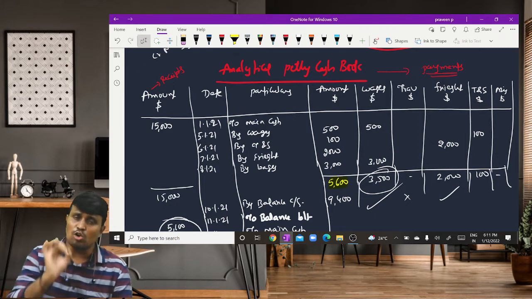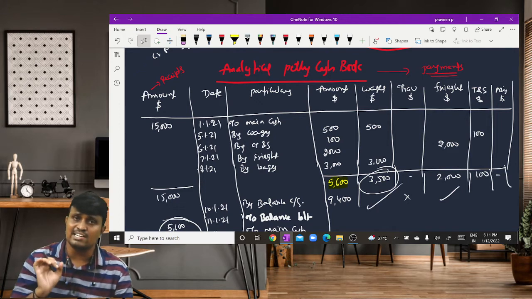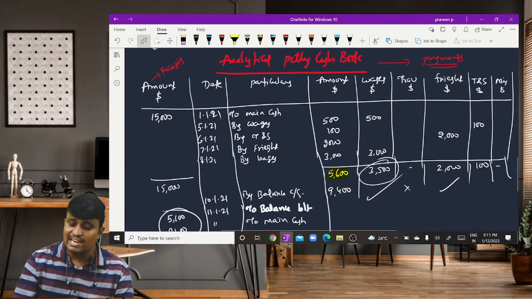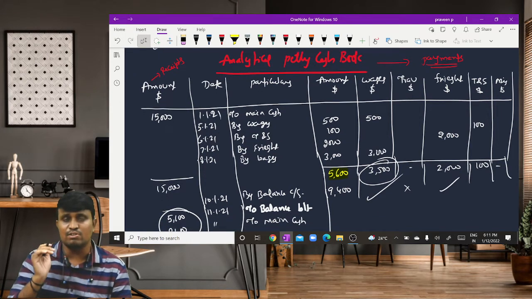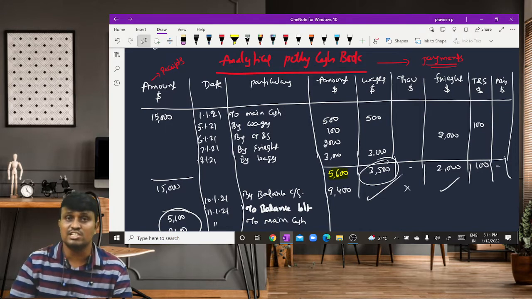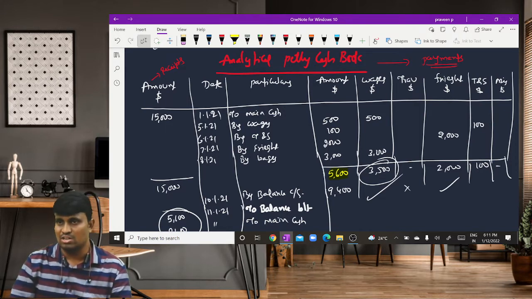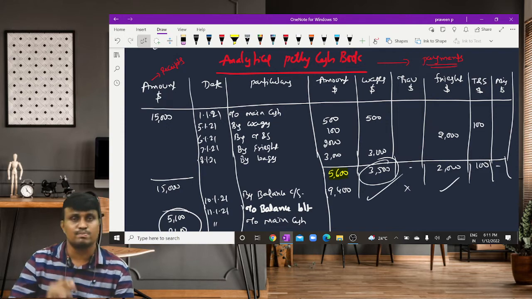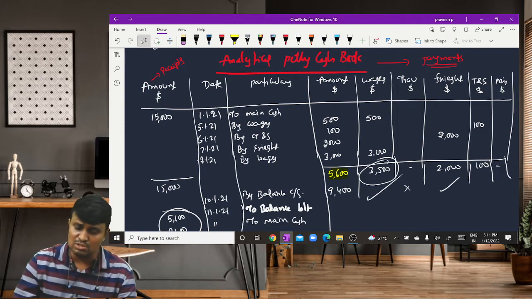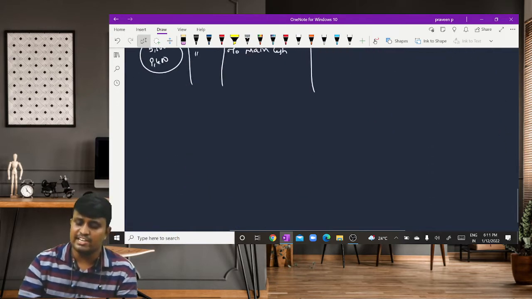That is one of the drawbacks. But coming to the analytical petty cash book, the major advantage is analysis of each and every expenditure. Clear? So this is about the petty cash book.